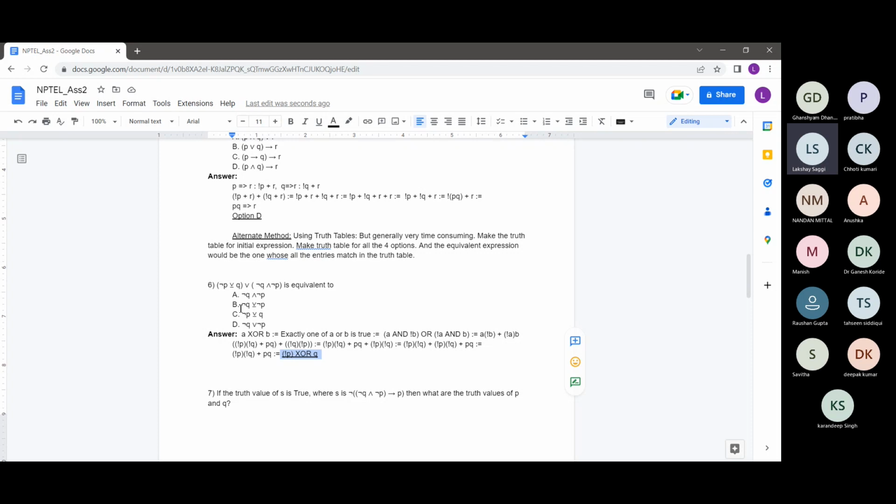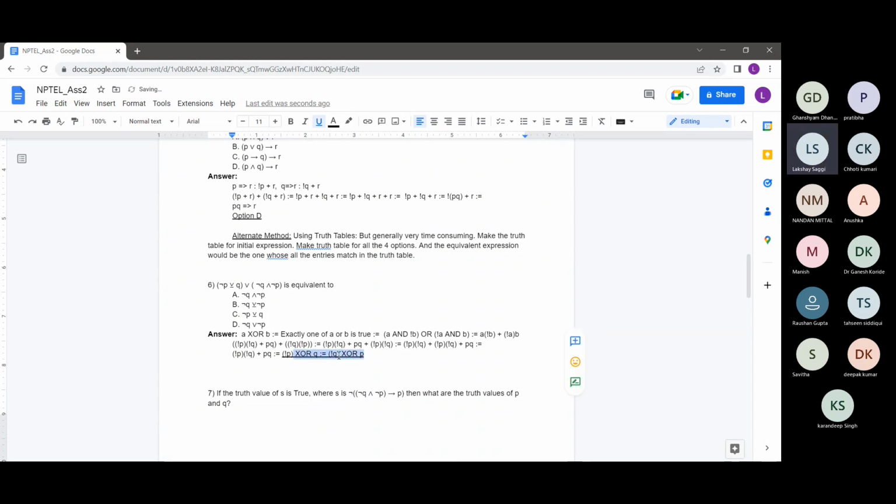And the option not of P XOR Q corresponds to option C. So one more thing, not of P XOR Q can also be written as not of Q XOR P. You might have observed this already. Since P and Q are symmetric here, even if I replace P by Q and Q by P, this expression remains the same.